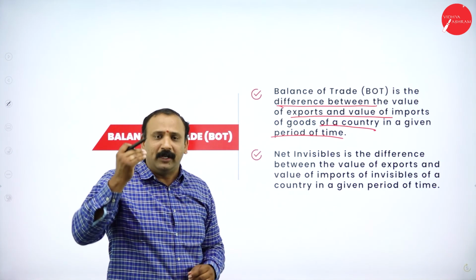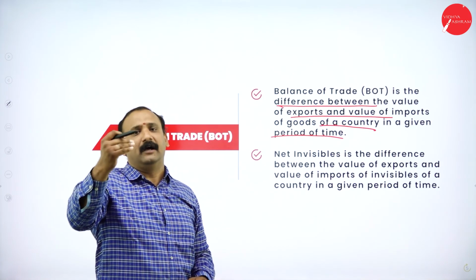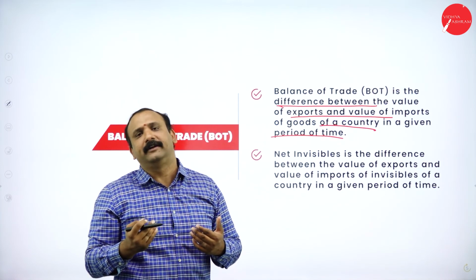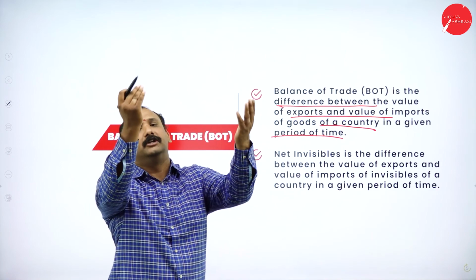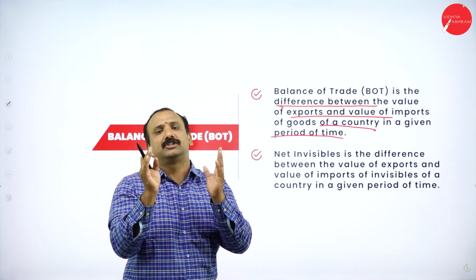Why? Because let's take the case of India itself. Now when we trade with Saudi Arabia for oil and for petroleum, there's automatically a balance of trade that is being created because we import oil from them. We also export certain goods to that country. So there will be a balance. There will be a mix and match altogether.